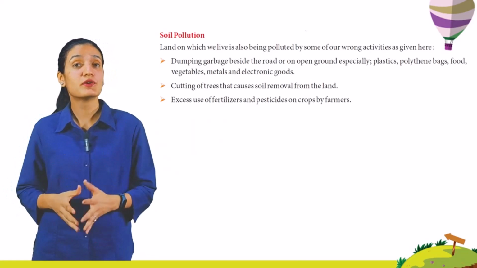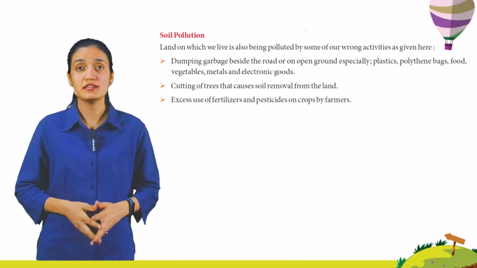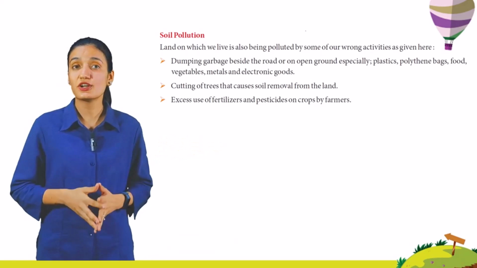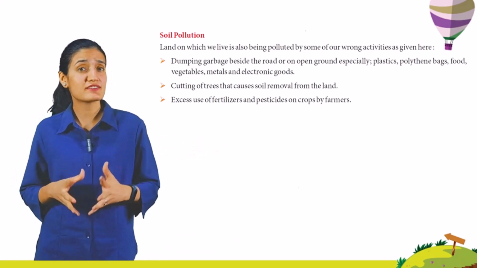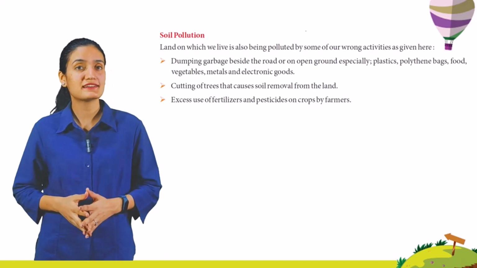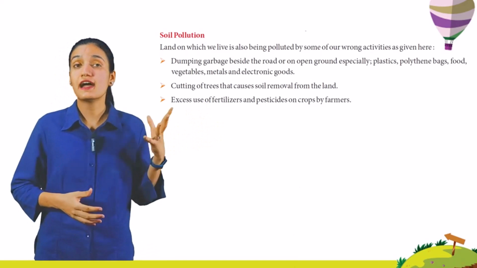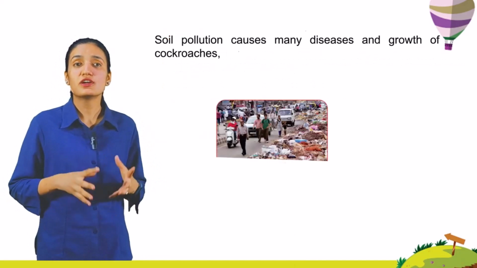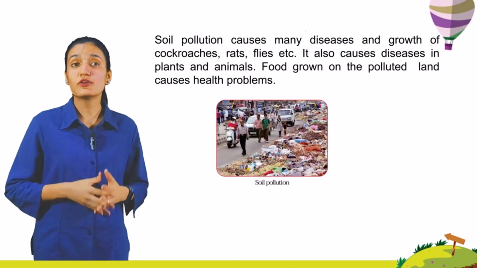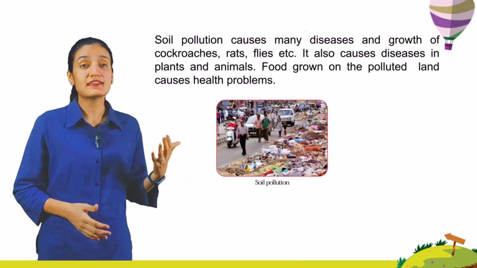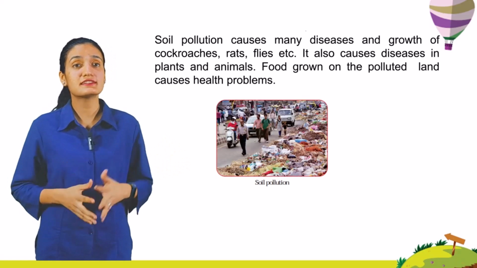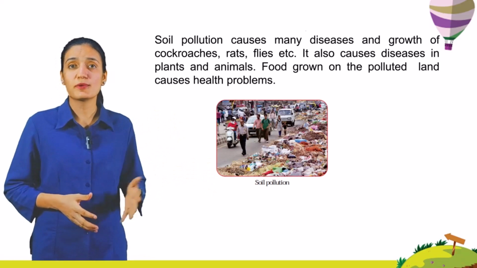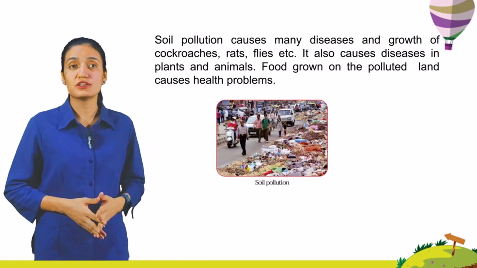Dumping garbage beside the road or on open ground, especially plastics, polythene bags, food, vegetables, metals and electronic goods. Cutting of trees that causes soil removal from the land. Excess use of fertilizers and pesticides on crops by farmers. Soil pollution causes many diseases and growth of cockroaches, rats, flies, etc. It also causes disease in plants and animals. Food grown on the polluted land causes health problems. Here you can see the soil pollution.